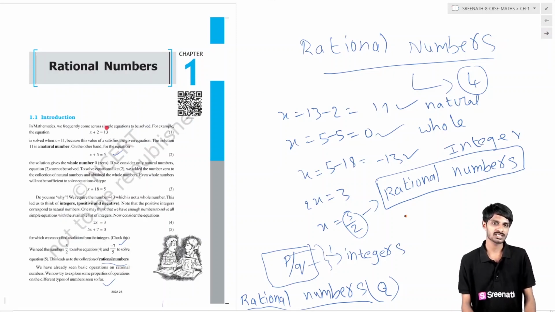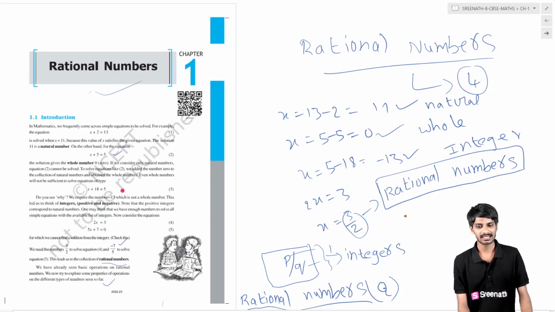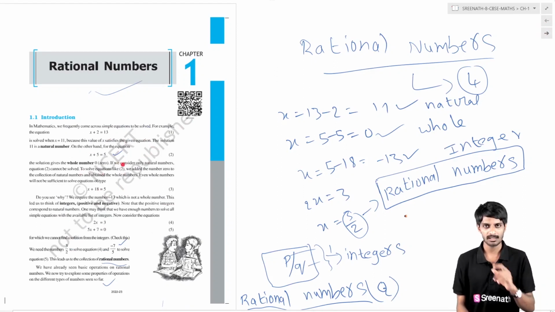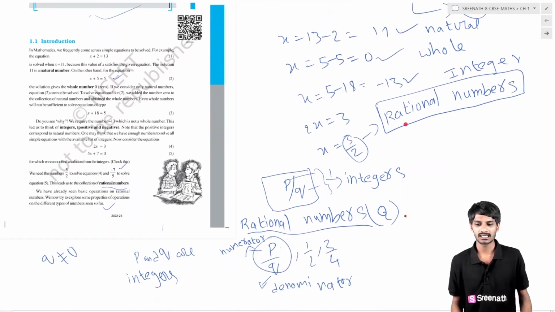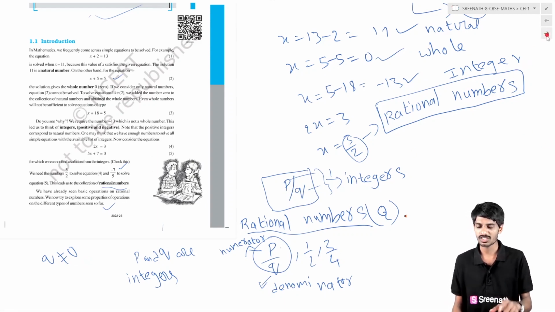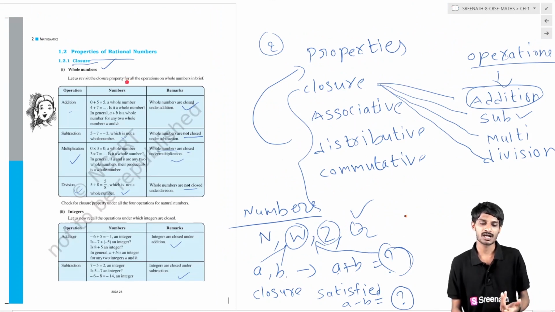Okay, now first, rational numbers, in the introduction. We have seen solving some equations. By that we find a new number which is in the form of p by q, so we call that a rational number. Basically rational numbers are in the form of p by q, where p and q are integers, which we have previously learned, and q is not equal to 0. We have previously learned how to add, subtract and do basic operations between rational numbers. So in this chapter we are going to have the properties of rational numbers.